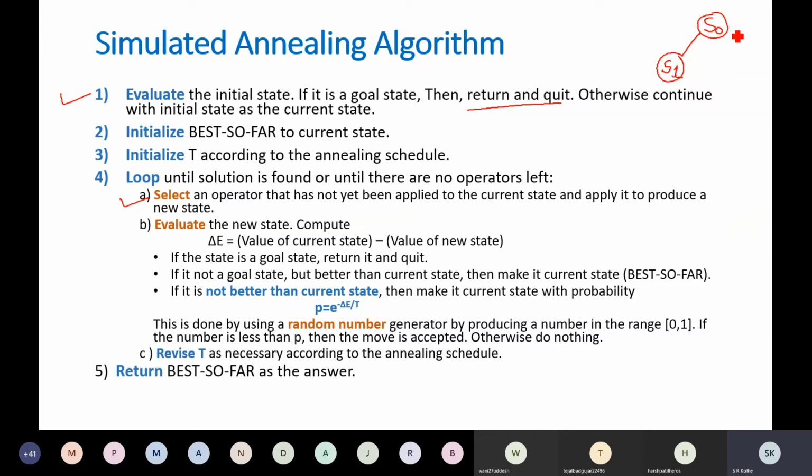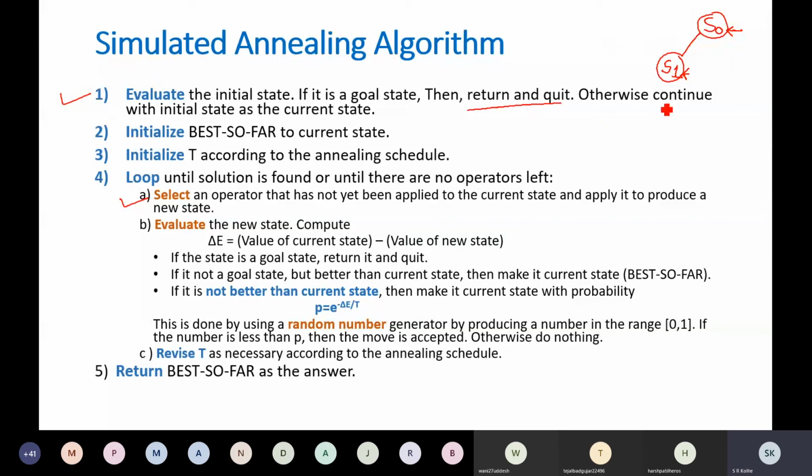S0 was the current state, which was the best so far state, and this is the new state. So the difference between these two, that means the value of the objective function at S0 minus the value of the objective function at S1, will give you delta E.